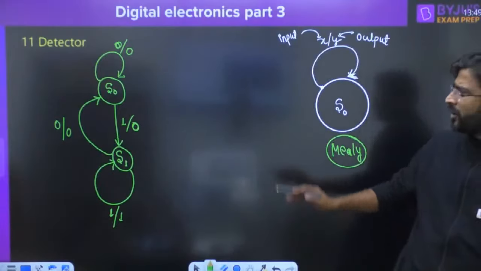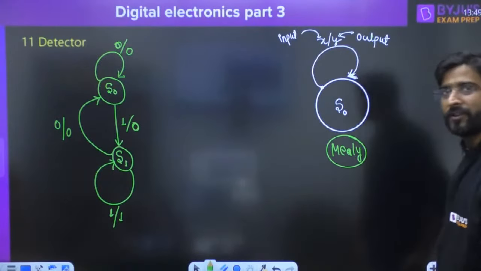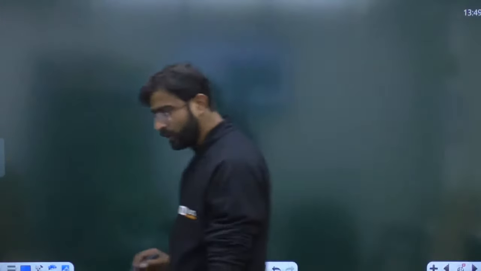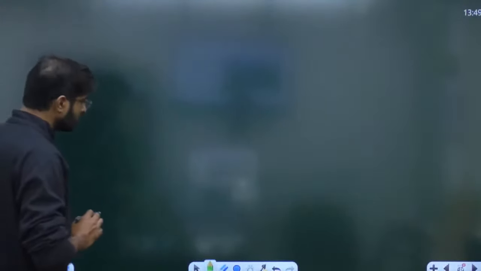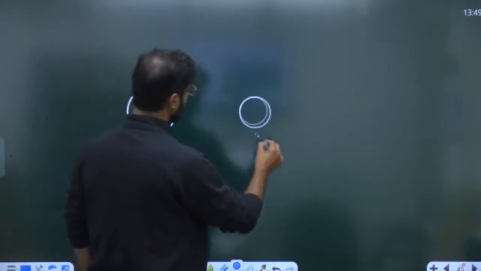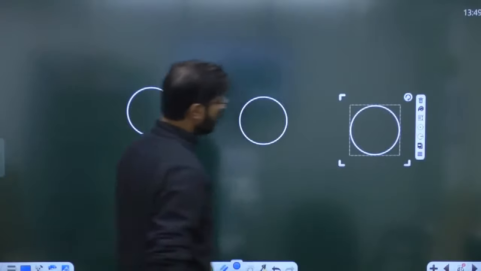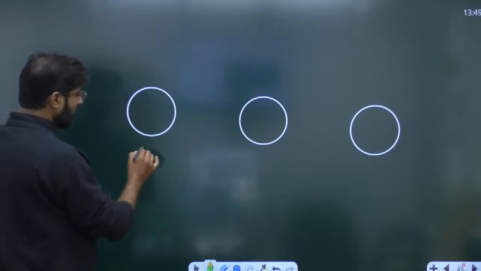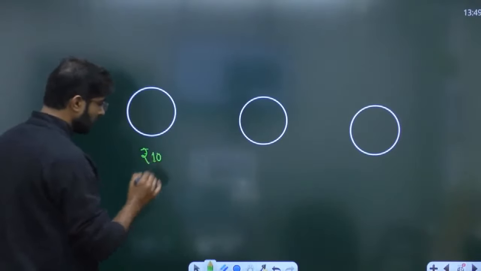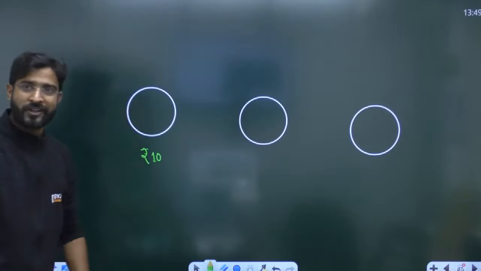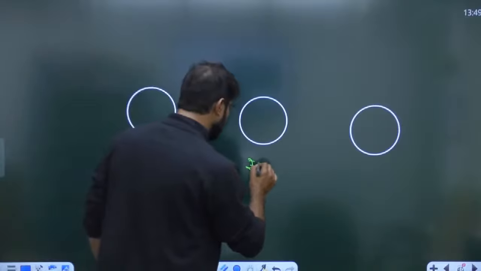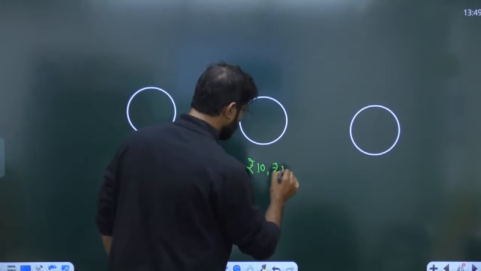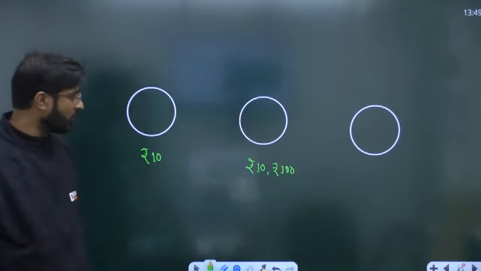Again, the people having doubts, sir, I am not understanding how it will be designed. So everyone try to understand. I am just giving you an example. Suppose there are 3 categories, category 1, category 2, and category 3. In the first category, people have a 10 rupee note. If people have a 10 rupee and 100 rupee note, they come into the next category.